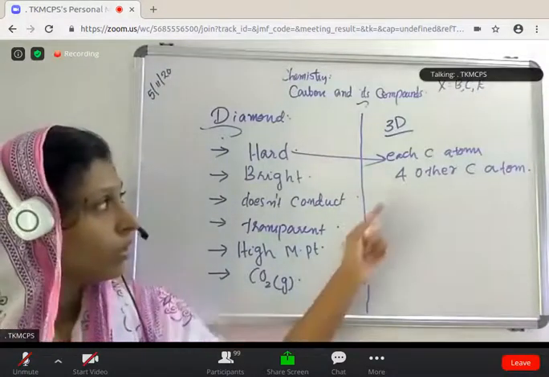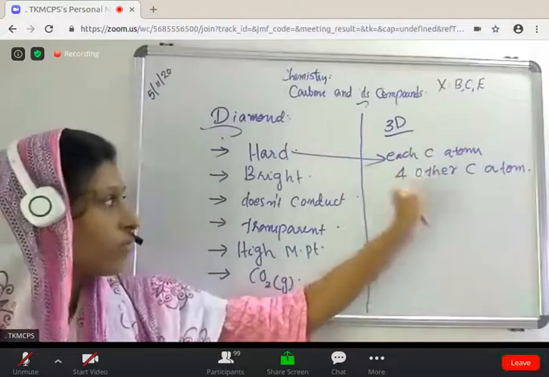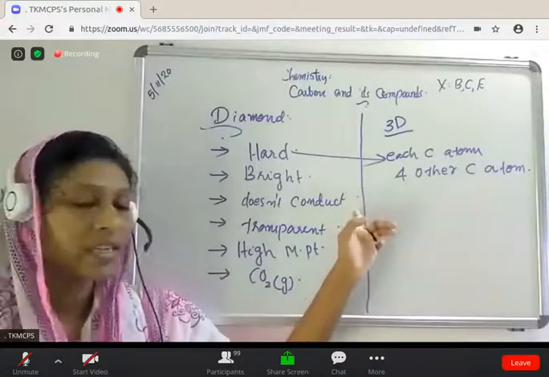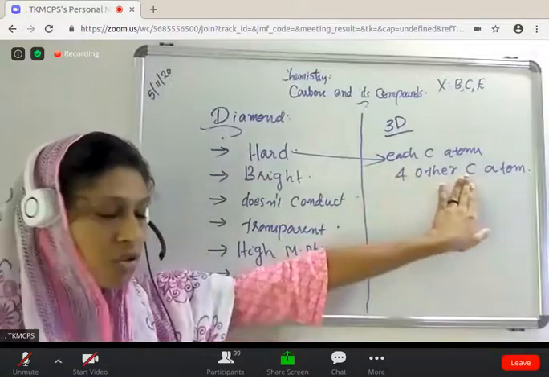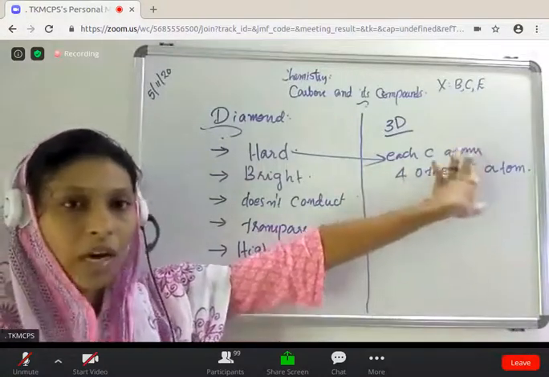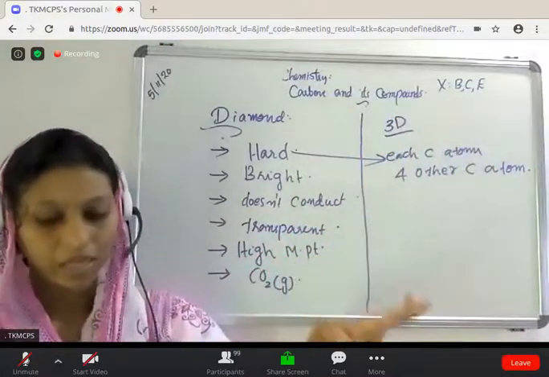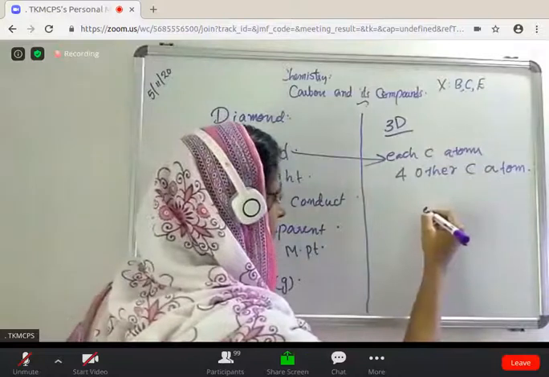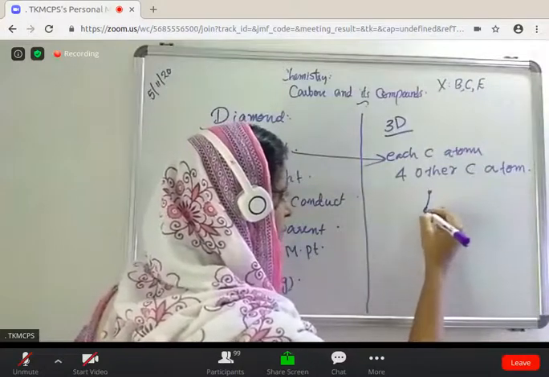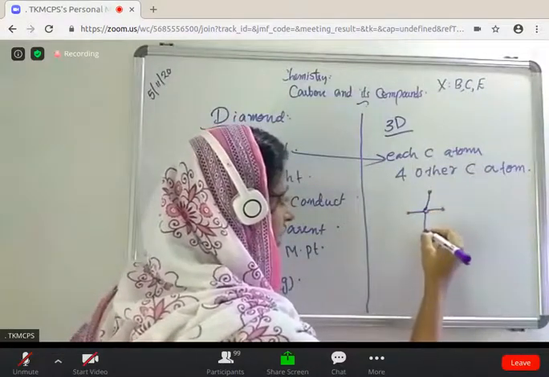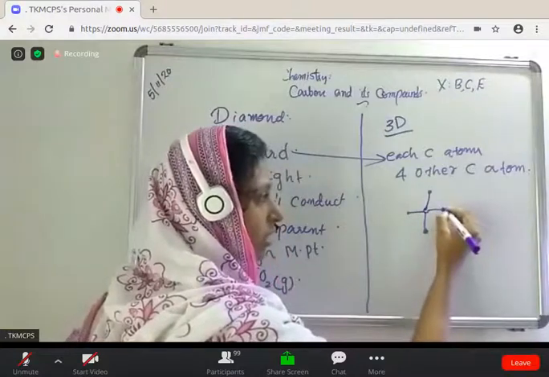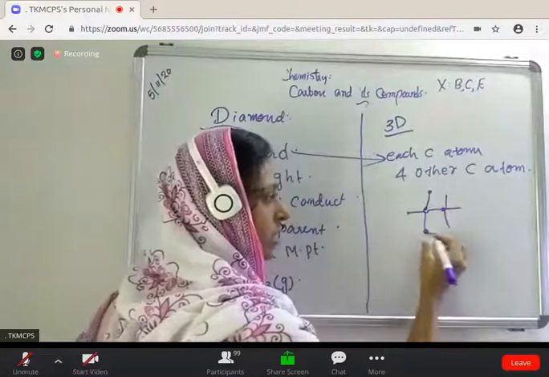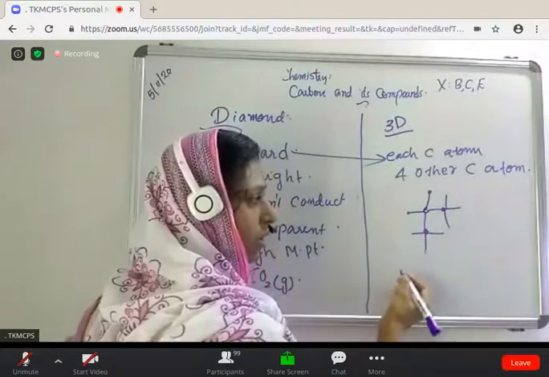Due to this network structure, it has a very high melting and boiling point. It does not conduct electricity because there is no free electron, since each carbon atom is linked to 4 other carbon atoms. For example, this is one carbon atom linked to 4 other carbon atoms, creating a three-dimensional network. This is another carbon atom, again linked to 4 others.